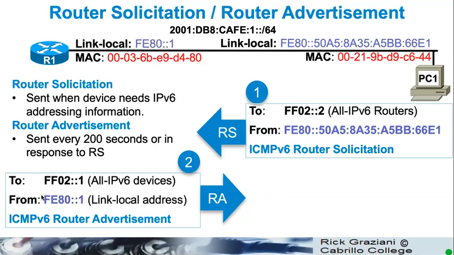By the way, it can be sent to a unicast address instead of the all-IPv6-devices multicast, sent to the address that requested the router advertisement. This is something that you can configure in the router advertisement for this interface.